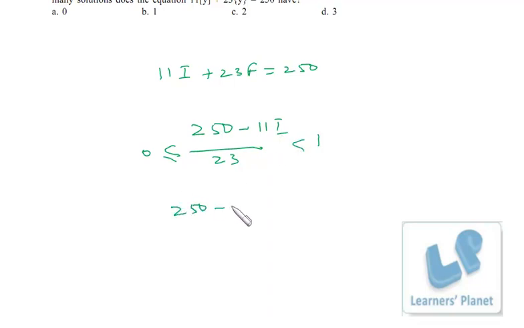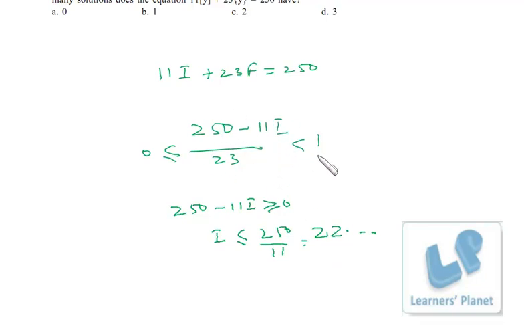So 250 minus 11i should be greater than or equal to 0. That means i should be less than or equal to 250 by 11. 250 by 11 is 22 point something, so the integral value will be less than or equal to 22, so we have 22 values.